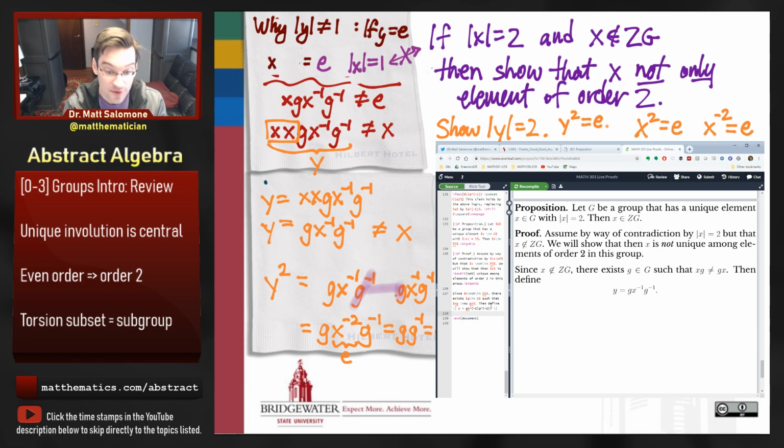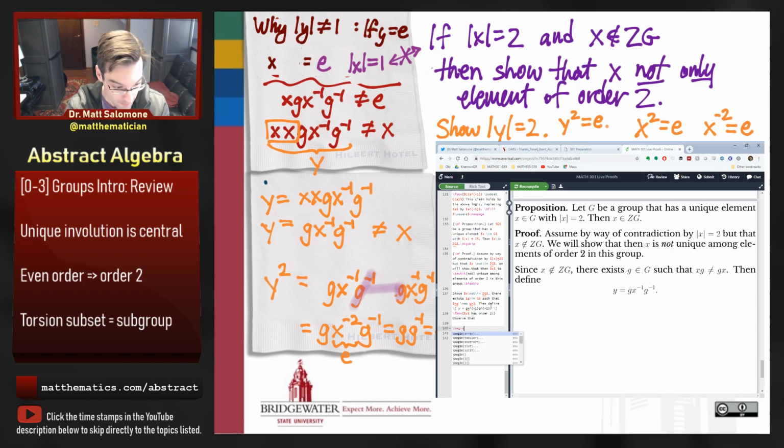But we need to now convince the reader of two things. We need to convince the reader that y is different from x, and we also need to convince the reader that y is an element of order 2. Let's do the latter piece first. So I'm going to write it out here. Y has order 2, colon. So to do this, we'll pick up with this part of the argument from the napkin.